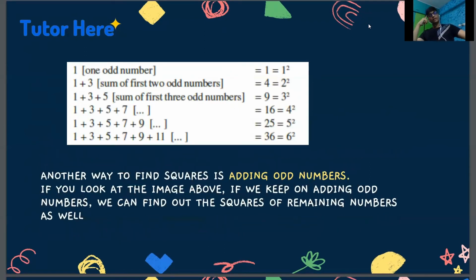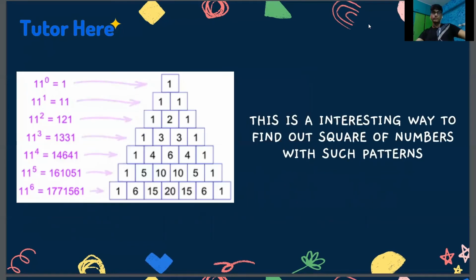Another way to find squares is adding odd numbers. As you can see in the image, the first one is 1. Second one is 4, which is 1 plus 3, which is also the square of 2. Third one is 9, which is 1 plus 3 plus 5, which is also the square of 3. Then 7, then 9, then 11, and so on. Again, we can find out the squares of remaining numbers as well using this method. This is another interesting way to find out squares of numbers with patterns, as you can see in the image.